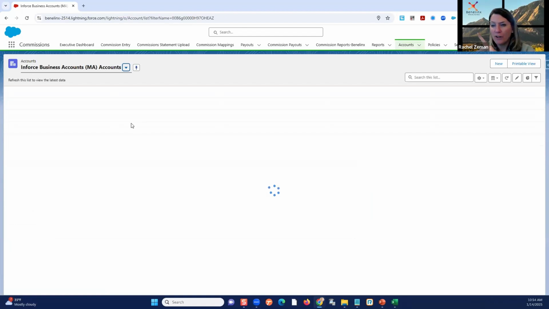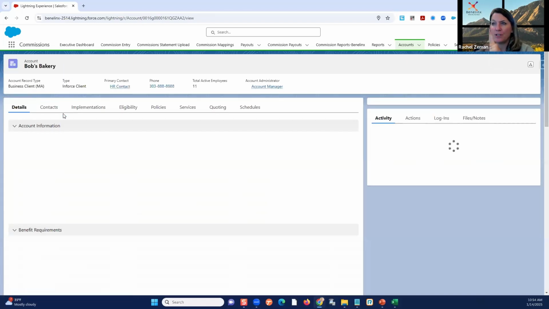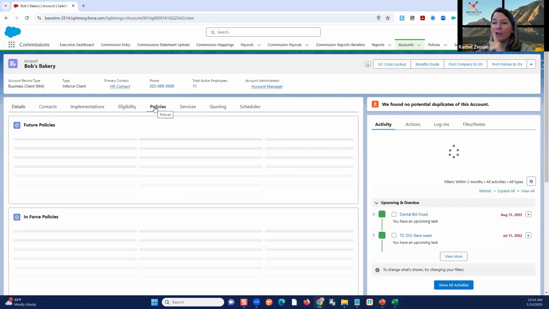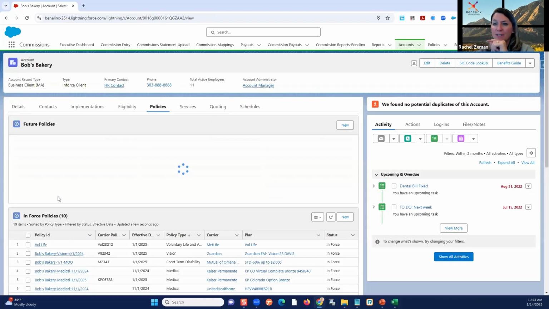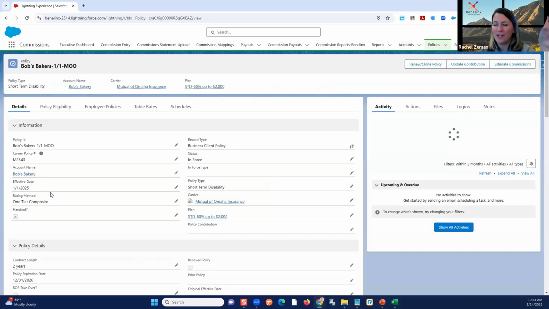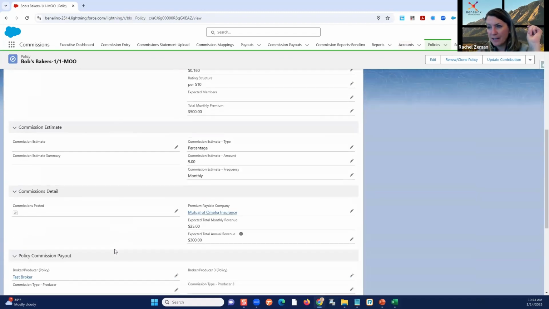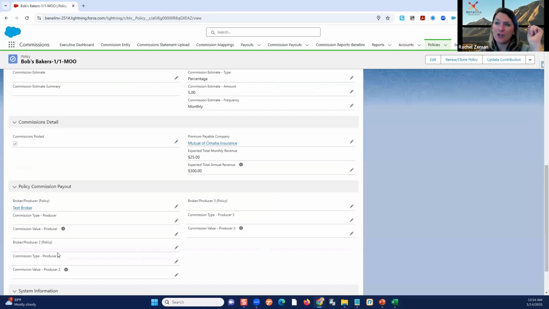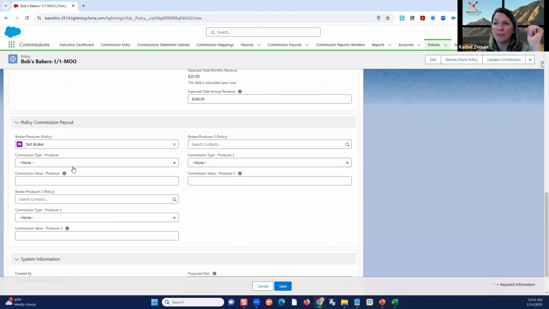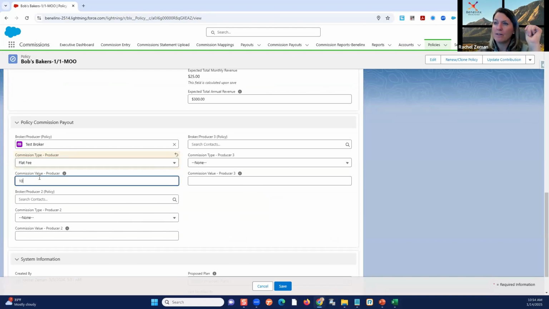And then more granular is if we have very specific comp that we pay producers at the policy level, then we have to go into those policies and set it at the policy level. If not, it's going to look back at the account, find the producer, and look at that contact record. If it is complicated, then this is where we can add that information. I can assign, reassign. I can set a totally different comp structure for test broker. And maybe this particular policy, I'm going to pay test broker $100 instead of 35%.